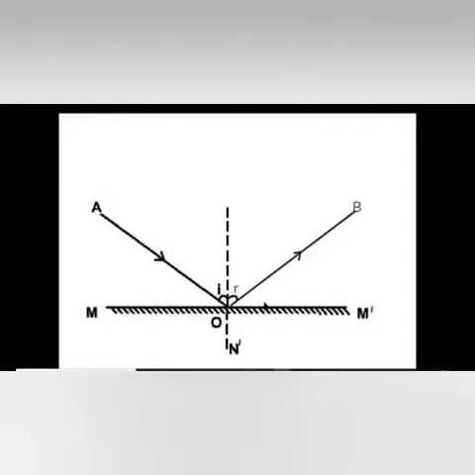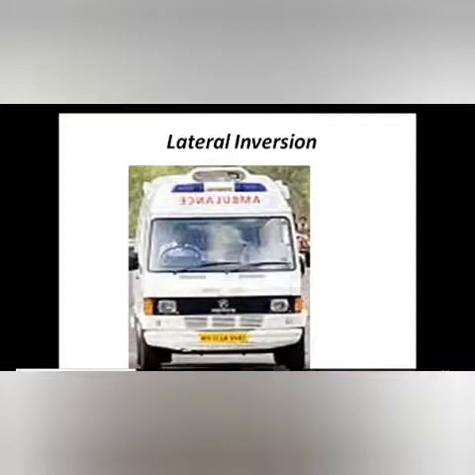Okay, now lateral inversion. You might have seen the ambulances. In ambulances, letters will be written from right to left. Normally we used to write from left to right, is it not? But in ambulance, the letters will be written from right to left as this. Why this is so? Have you ever wondered about this? Yes. The vehicles going in front of the ambulance should notice that the one which is coming at the back to them is ambulance. Okay.